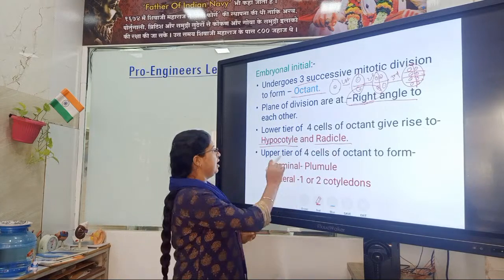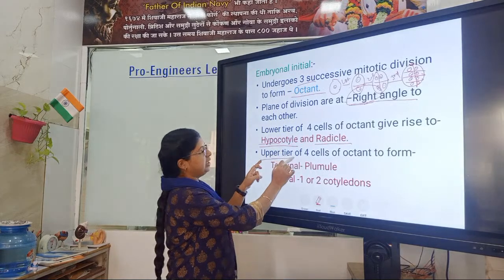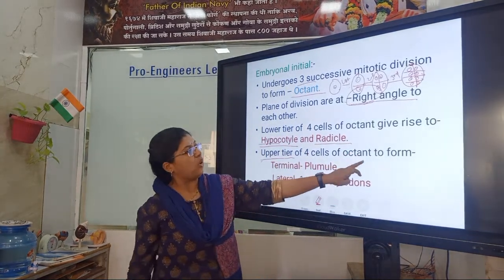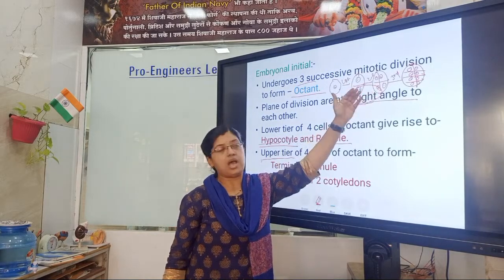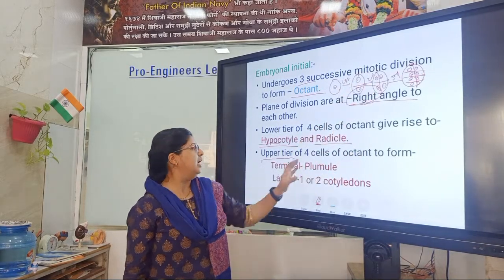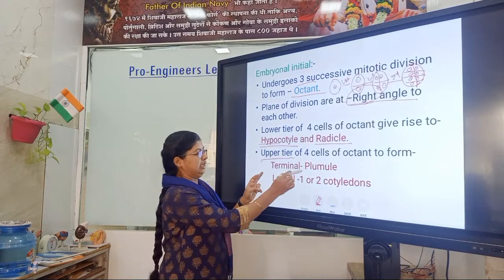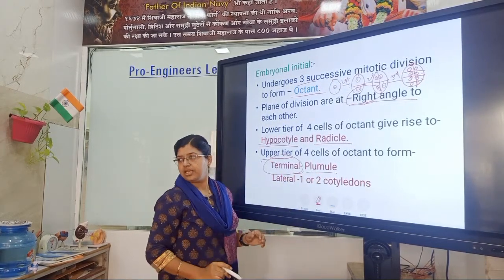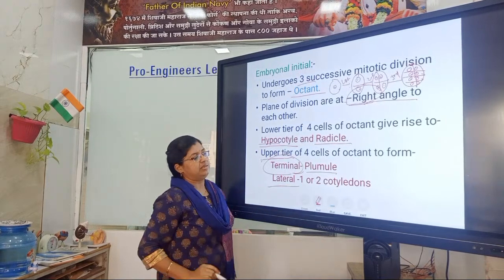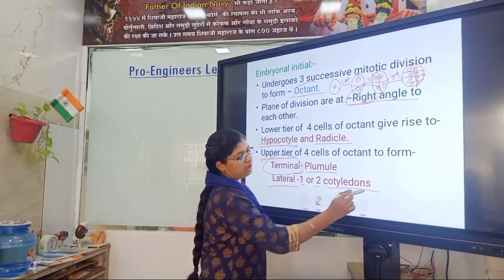Got it? Yes. Now the upper tier of 4 cells of the octant gives rise to terminal, that is the plumule, and lateral, that is 1 or 2 cotyledons.